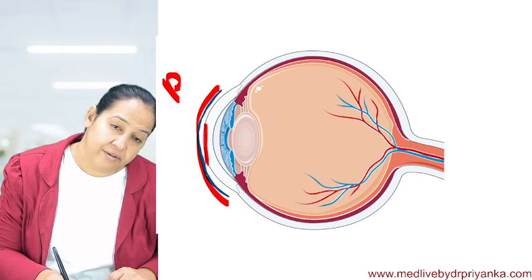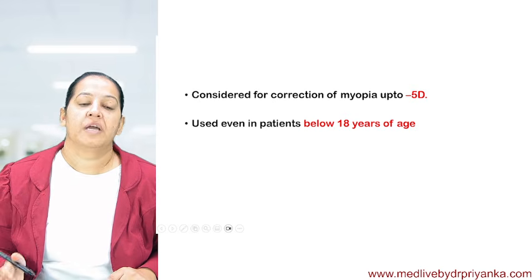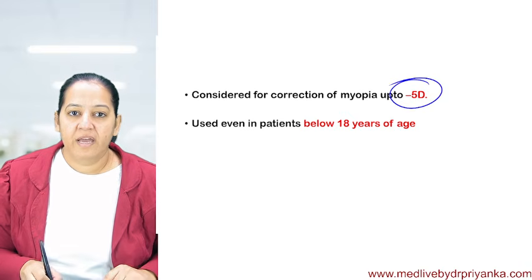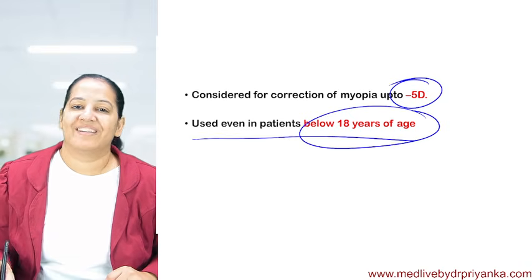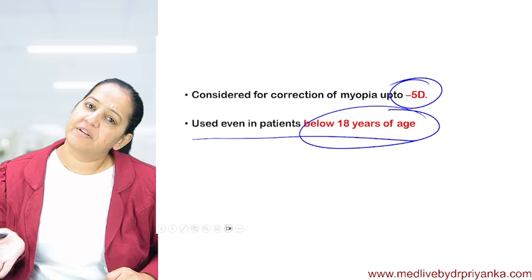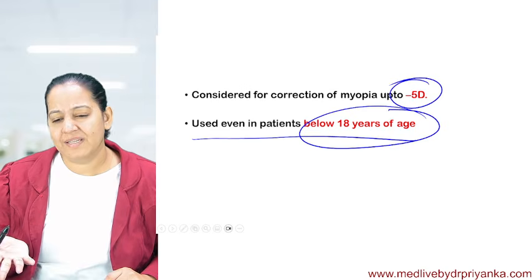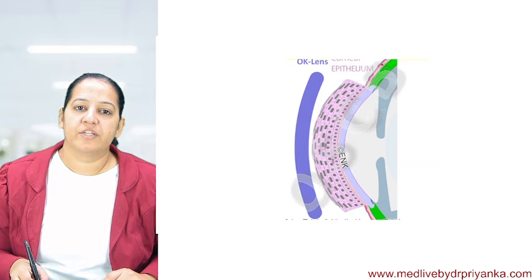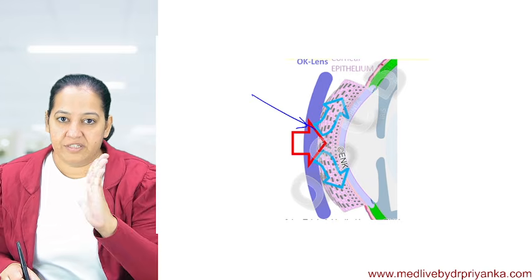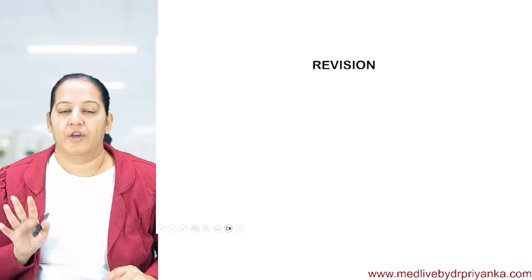The contact lens is a rigid gas permeable contact lens. So it is orthokeratology. But this is considered only for myopia up to 5 diopter, not more than that. And it can be used in patients below 18 years also, in contrast to LASIK, which is performed after 20 years. But it can be used in children also, up to 5 diopter. Yes, you can see it is a non-surgical procedure. You can see the video. Here, the contact lens is put, and see it is causing flattening of the cornea. Orthokeratology. I hope you got it.